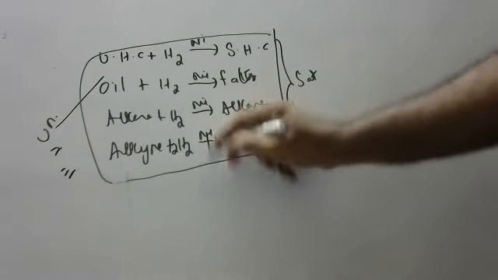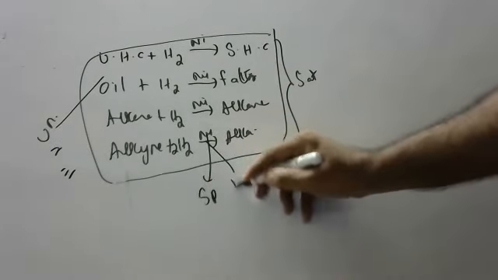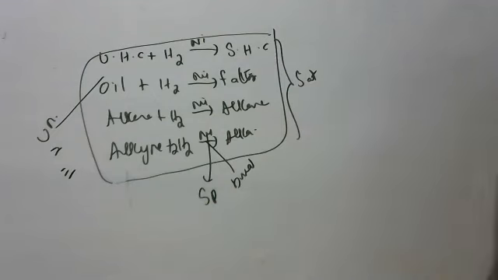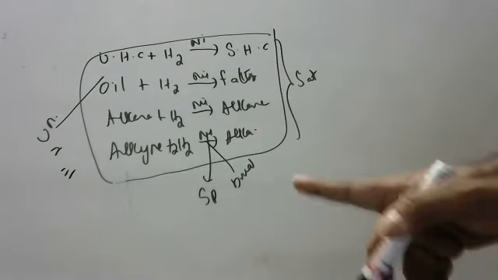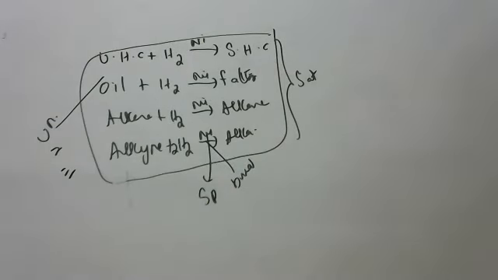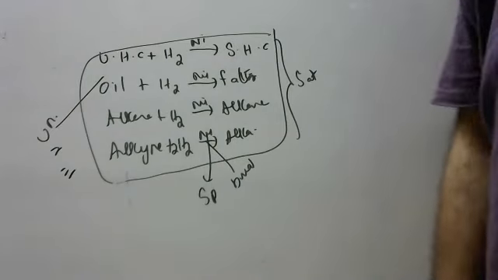What is the role of nickel catalyst? It speeds up the rate of reaction, it also helps in breaking the bonds. This is how addition reaction occurs, children.